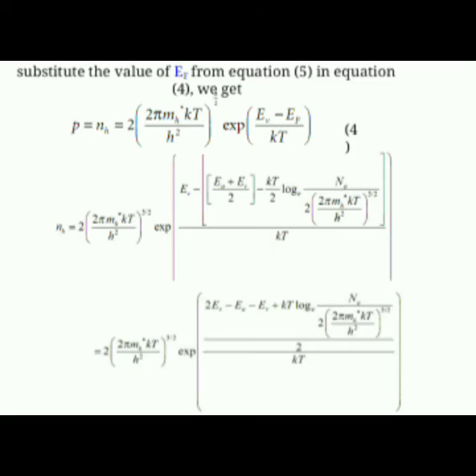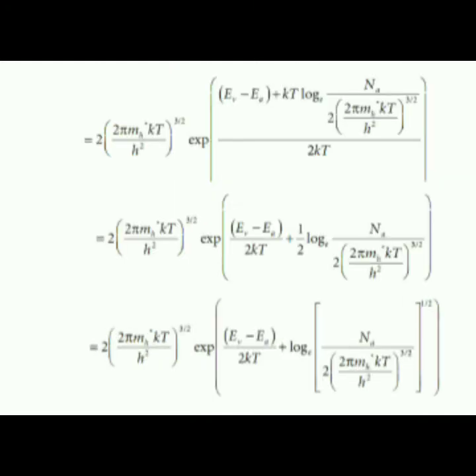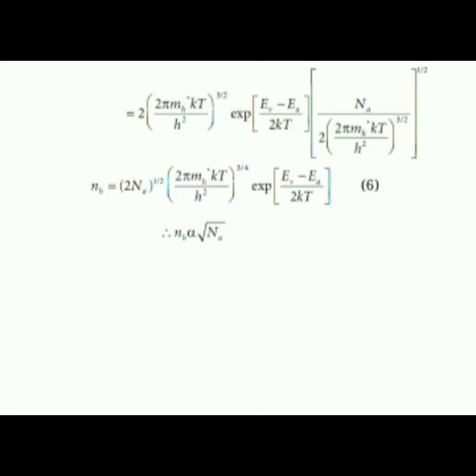Substituting the value of Ef from equation 5 in equation 4, we get p is equal to Nh is equal to 2 into (2π mh* kT by h²) whole power 3/2 into exponential of (Ev minus Ef) by kT. On substituting and evaluating, we get the final equation as Nh is equal to 2 into (Na) whole power 1/2 into (2π mh* kT by h²) whole power 3/4 into exponential of (Ev minus Ea) by 2kT. Finally, we get Nh is directly proportional to the square root of Na.